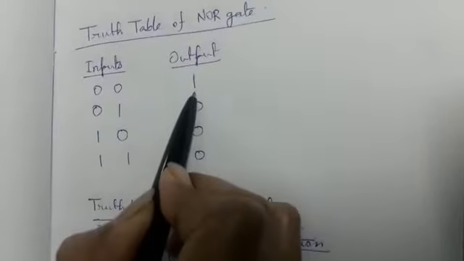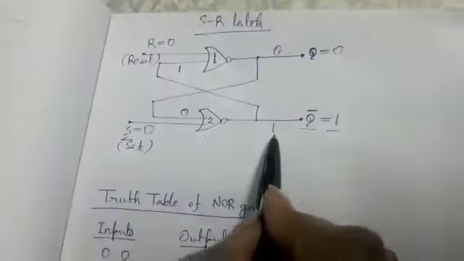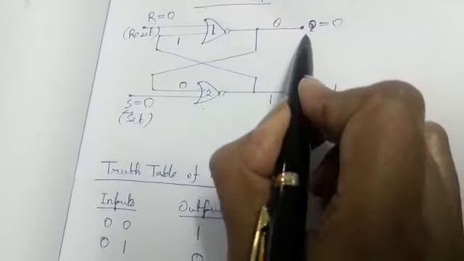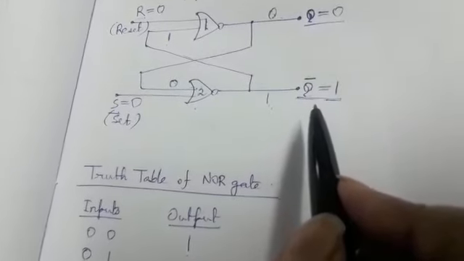Now from the truth table of NOR gate it is clear that when both the inputs are 0, output will be 1. So here both the inputs are 0, output will be 1. And here one input is 0, one input is 1, so output will be 0. So here the outputs 0 and 1 are the same as the previous outputs that were initially assumed.